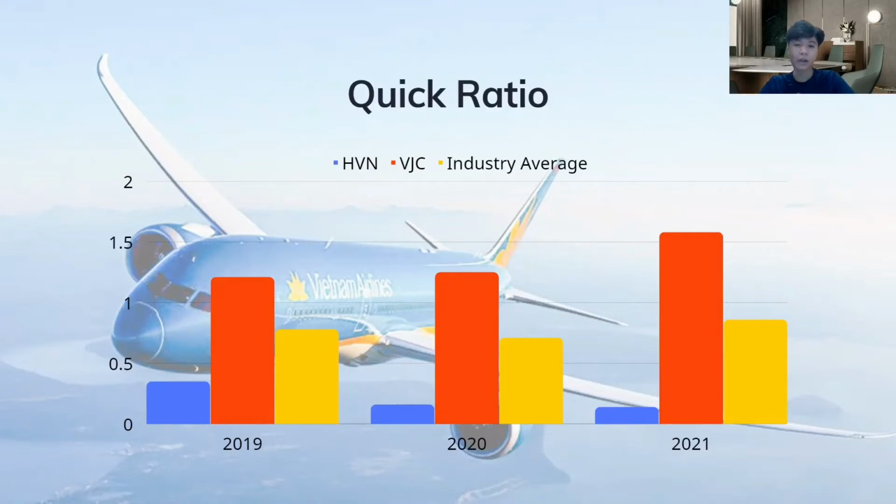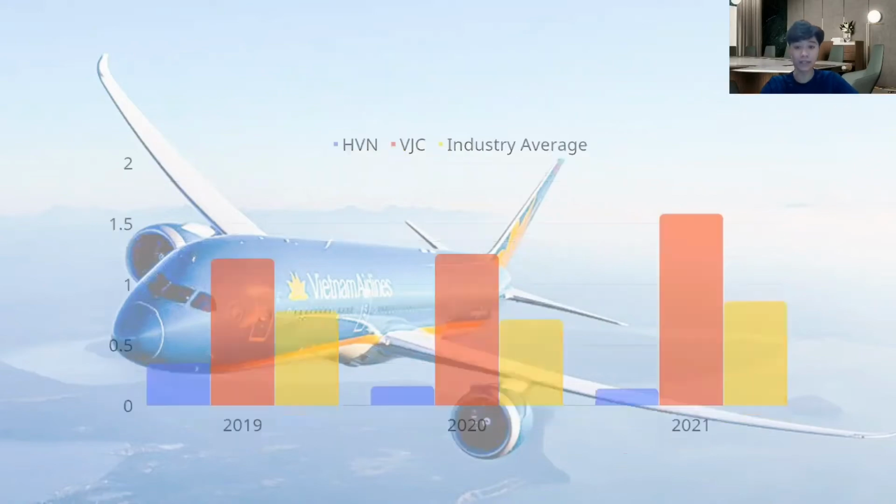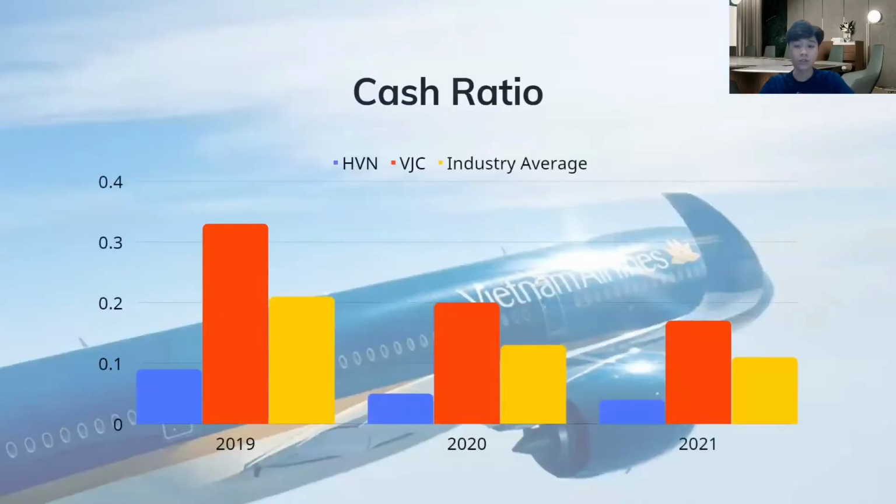So Vietnam Airlines is spending resources on inventory rather than retaining assets that may be converted into cash more readily, to be flexible and active in paying current liability. And the final is cost ratio. In general, the movement of Vietnam Airlines, Vietjet, and industry average also dropped gradually throughout that period. However, if it is a stable economy, using an immediate ratio to evaluate the company's liquidity may be inaccurate.